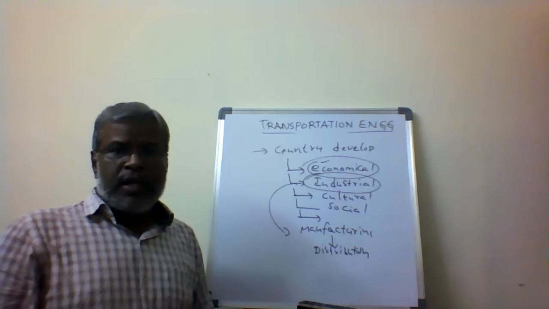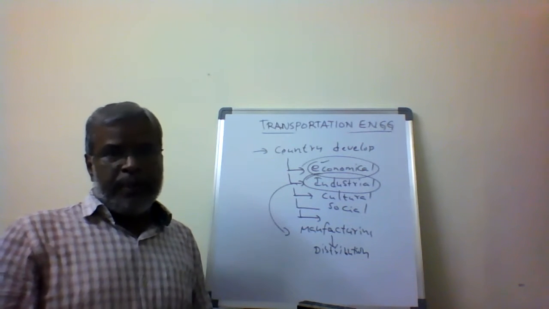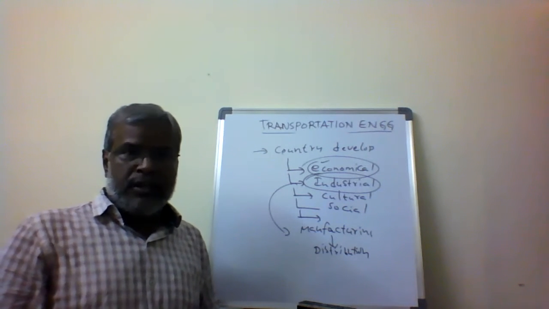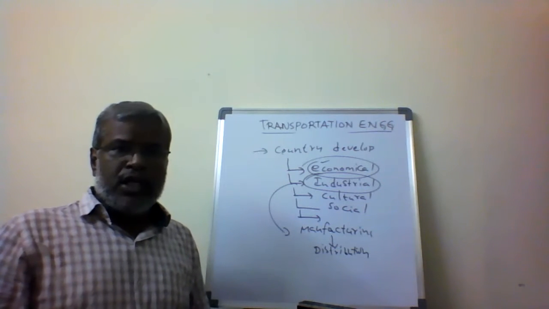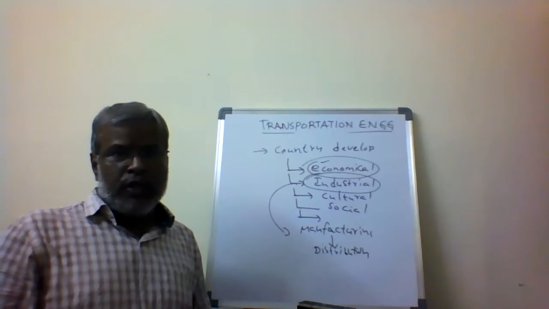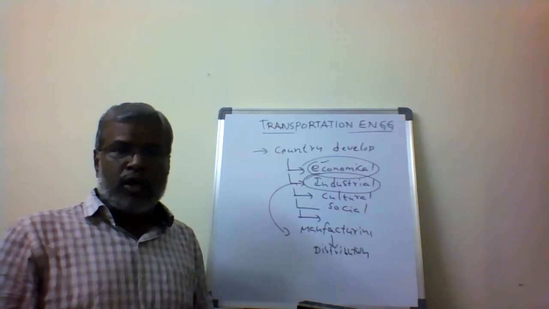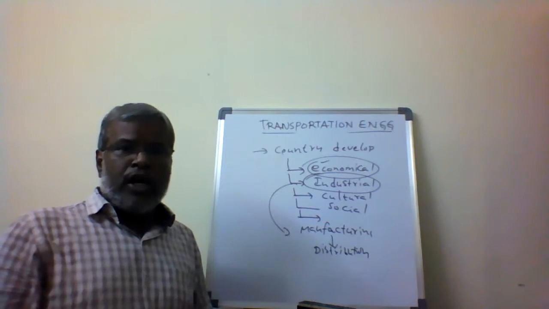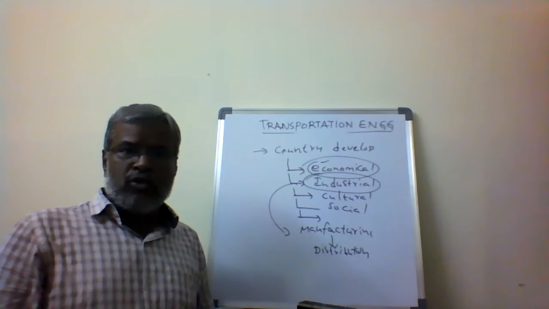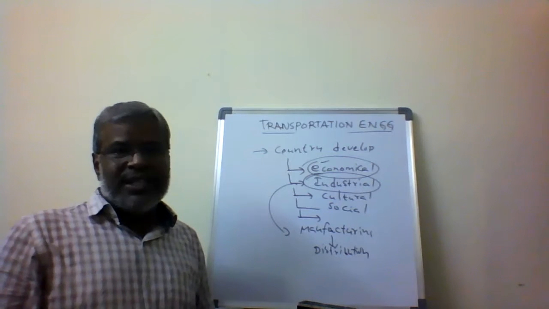Once the material is prepared or manufactured in the industry, we cannot keep it in the same manufacturing unit. We have to go for distribution through the various outlets. That is what we call marketing. So marketing has to be done, and for that marketing it comes as wholesale and retail.